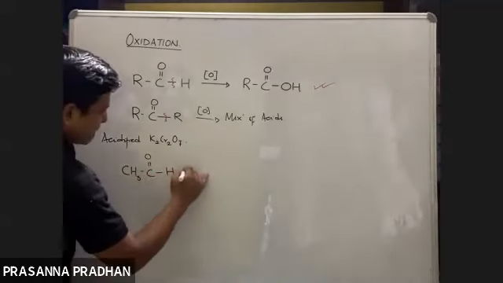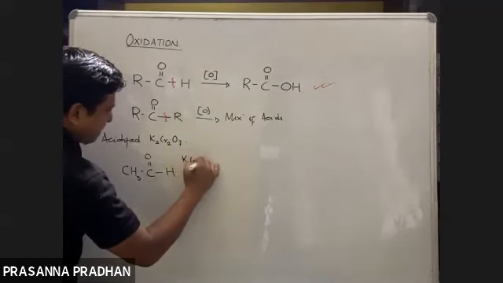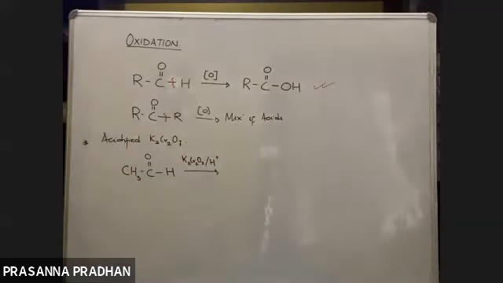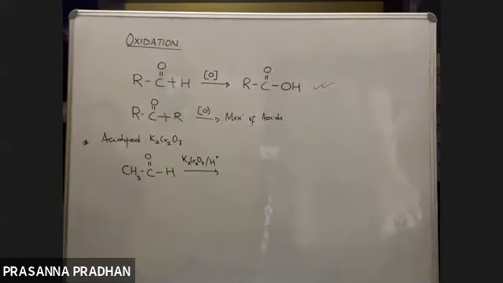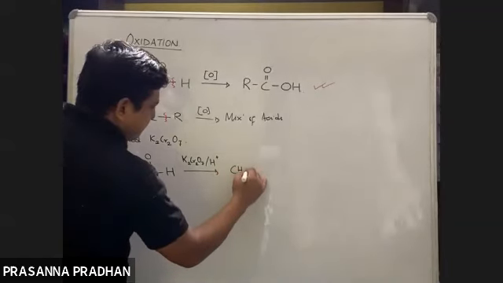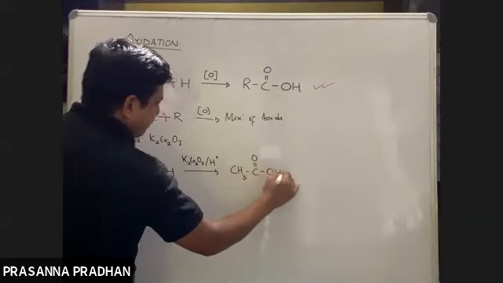If I oxidize this with acidified potassium dichromate, the CHO group will get oxidized to a COOH group. So acetaldehyde gets oxidized to acetic acid.